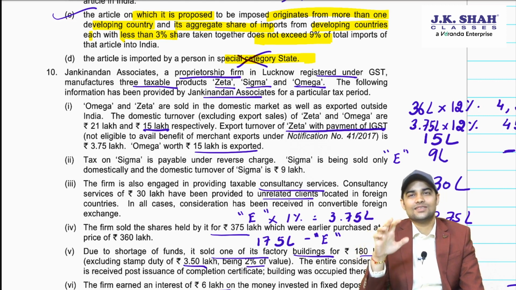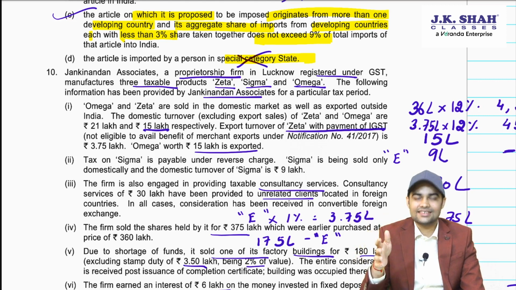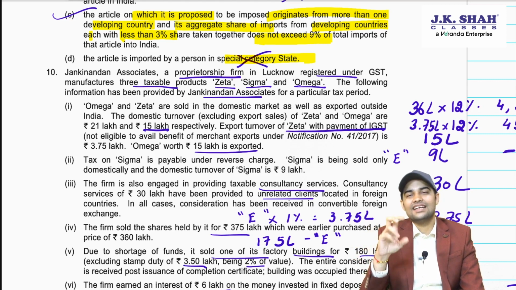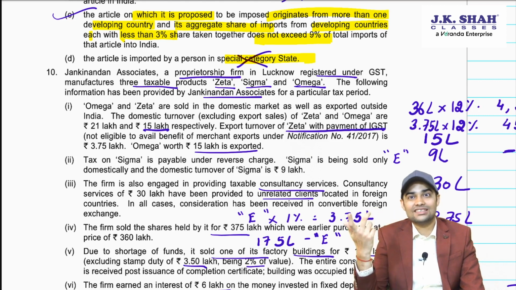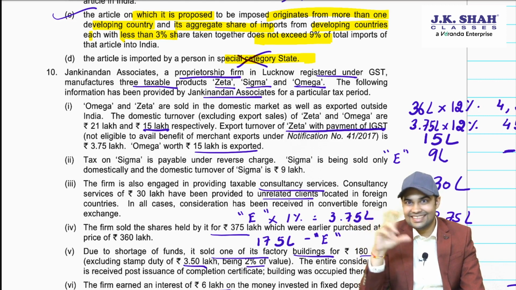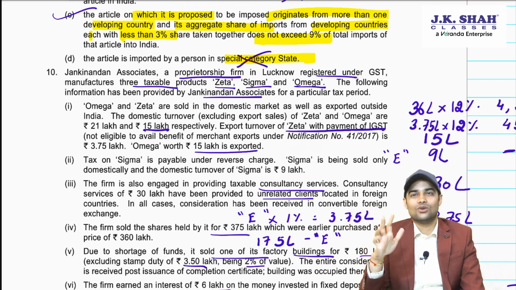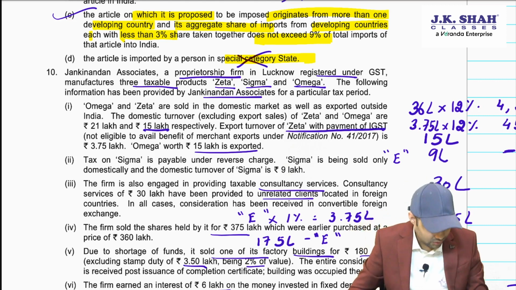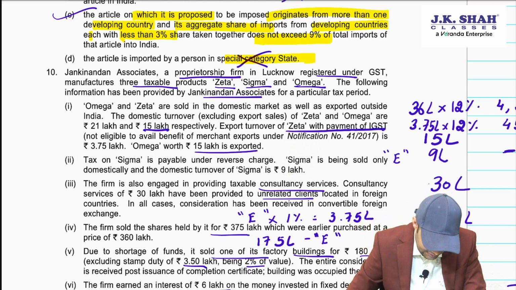The importance of this question was you had to find out output tax, you had to find out input tax, and this was a question where you'll have to be strong with E and F. Exempt supply plus something which is liable under reverse charge mechanism, that E, and F. So basically rule 42 you need to be very careful. F is total supply, E is taxable supply. So that's what you need to be careful of. Let's see.